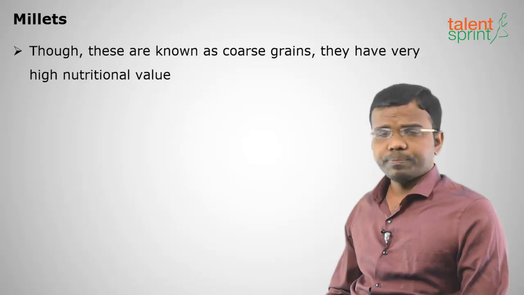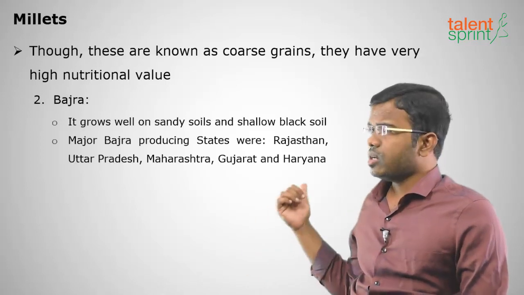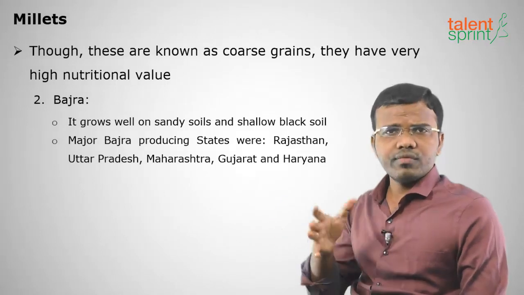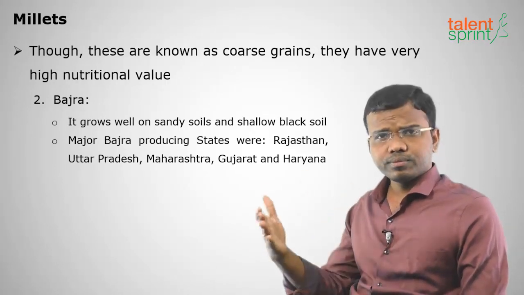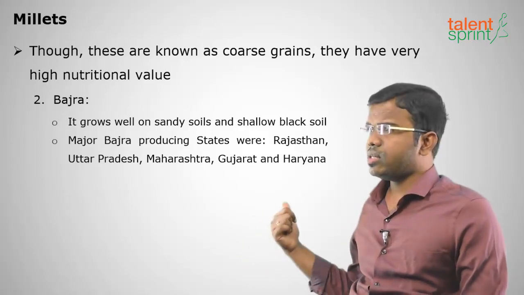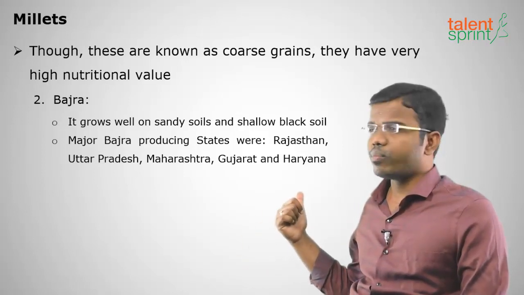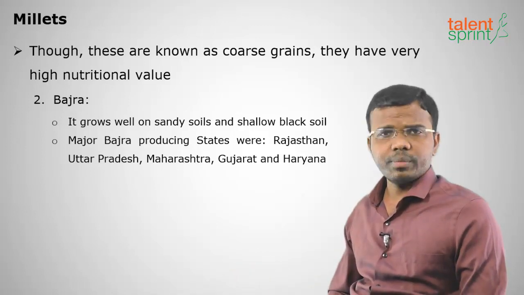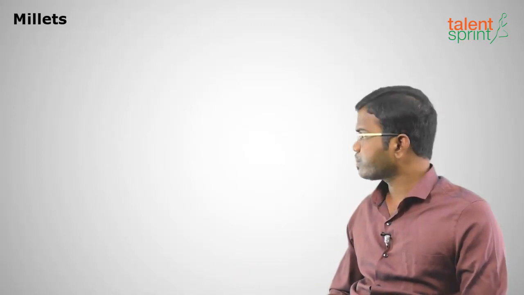And moving on to the next millet, that is bajra. Bajra is grown on sandy soils and black soils. I have told you what is the difference between sandy, loamy and clayey soils in the soils of India topic, right? And the most producing states of bajra are Rajasthan, Madhya Pradesh, Gujarat, Uttar Pradesh, Haryana, etc.